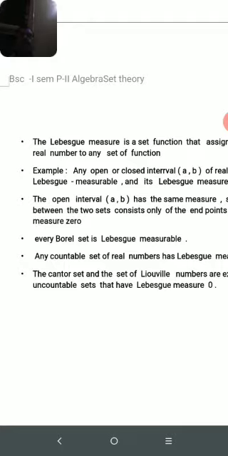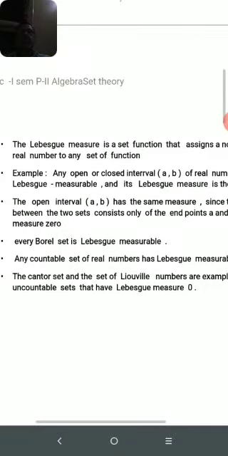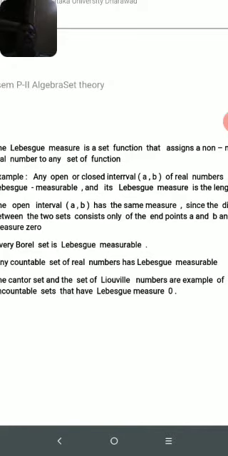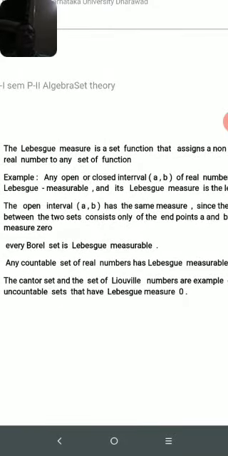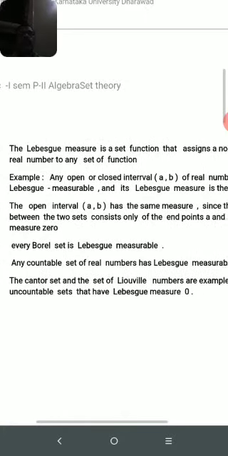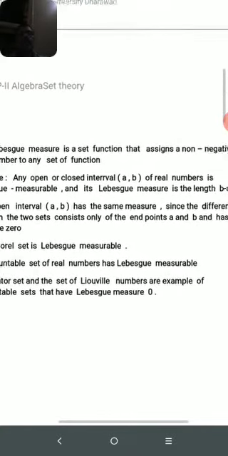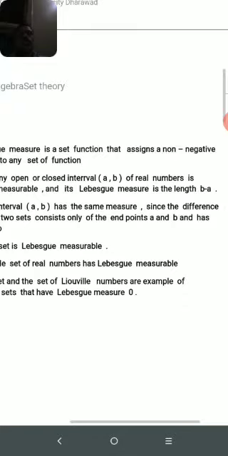The next one is the Lebesgue measure. The Lebesgue measure is a set function that assigns non-negative real numbers to sets. The Lebesgue measure is a set function. It assigns what? Non-negative real numbers to sets. For example, any open or closed interval [a, b] of real numbers is Lebesgue measurable, and its Lebesgue measure is its length, which is b minus a, because the lower endpoint is a and the upper endpoint is b.